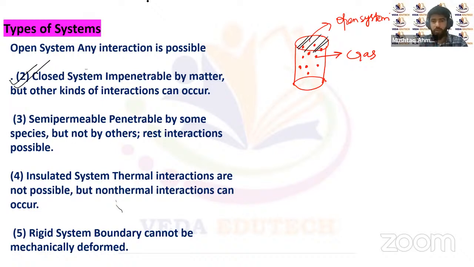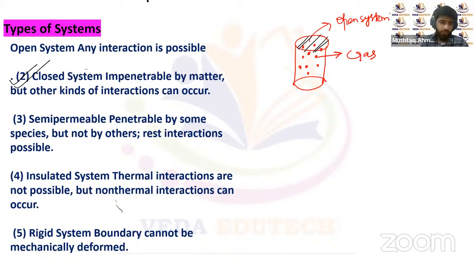Then we have the closed system. Only heat energy exchange will take place, or we can say that exchange of matter is not possible between the system and the surroundings in case of a closed system.